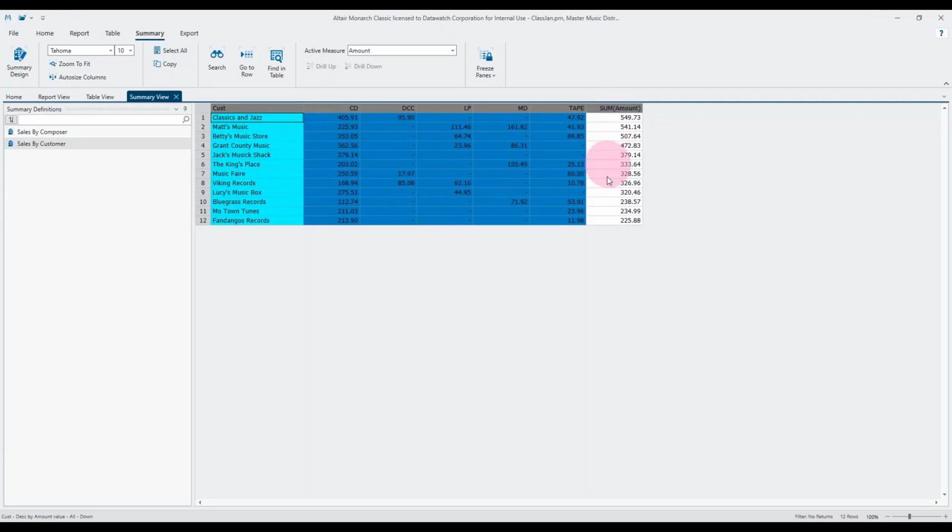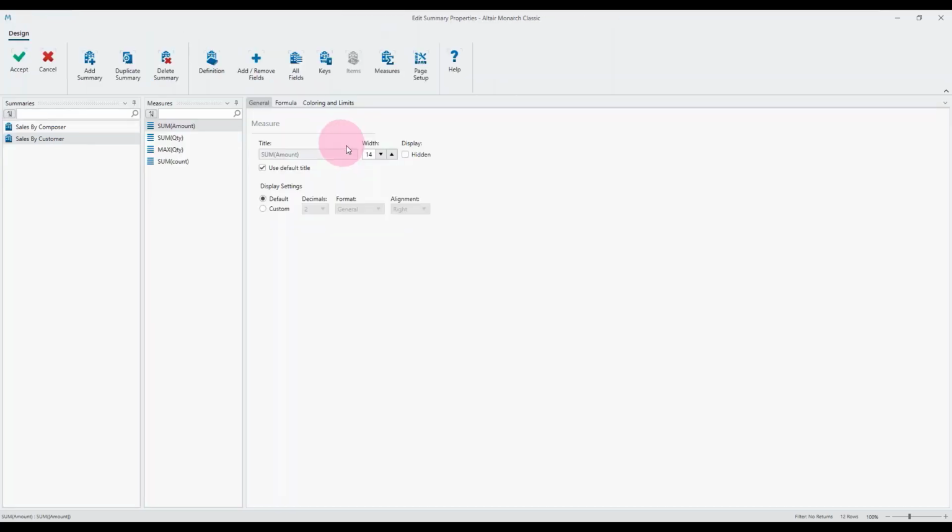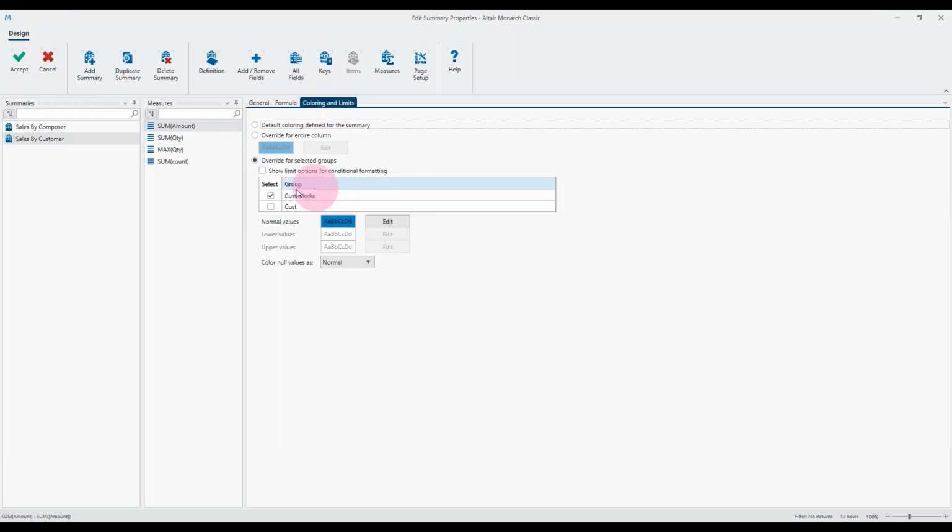I didn't apply that to the sum, but there was a tick box to apply that to the sum if you want to. So the real advantage of doing this is that you can highlight exceptional values. So again, if we come into the coloring and the limits, if I now override, I've lost my limits, sorry.